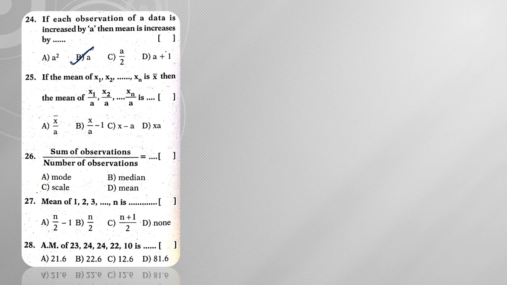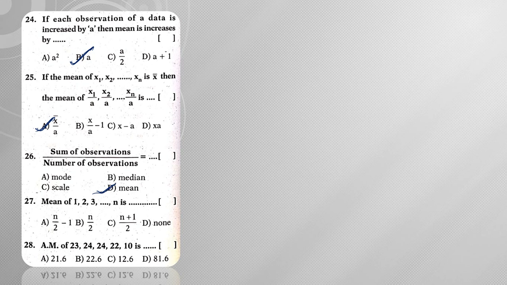Next, if the mean of x1, x2, x3, and so on xn is x bar, then the mean of x1 by a, x2 by a, and so on xn by a is nothing but x bar by a. If each observation is multiplied with something, then mean also will be changed by the same amount, right? Here also, since each observation is divided by some constant a, hence overall value of the mean also changes as x bar by a. Next, sum of observations by number of observations is nothing but mean.